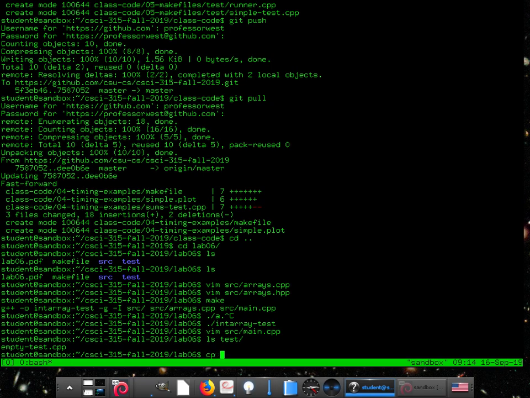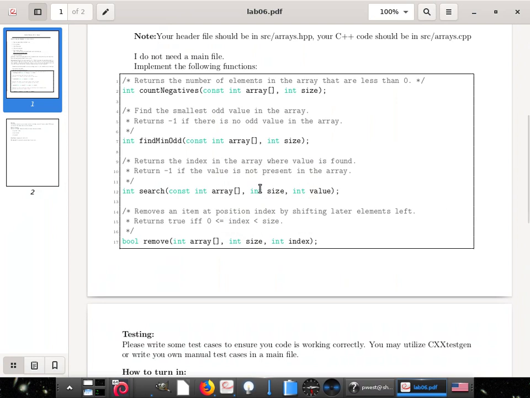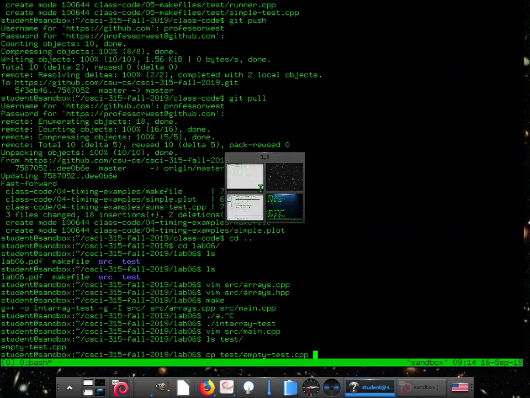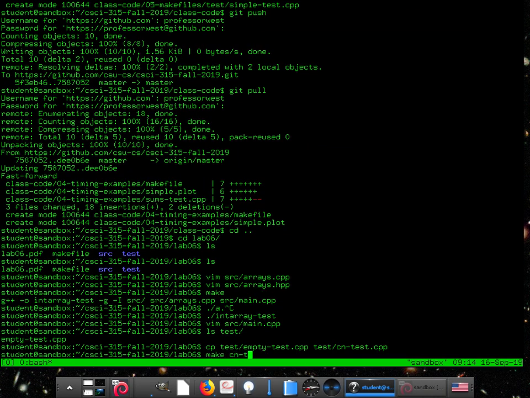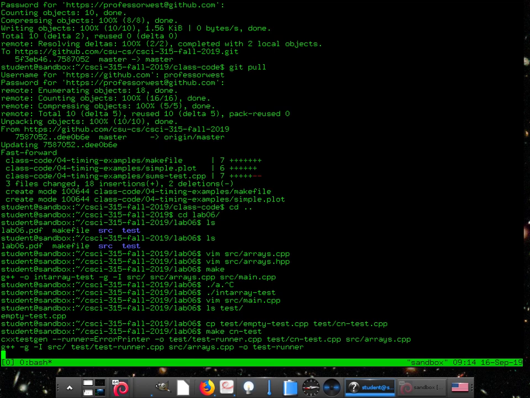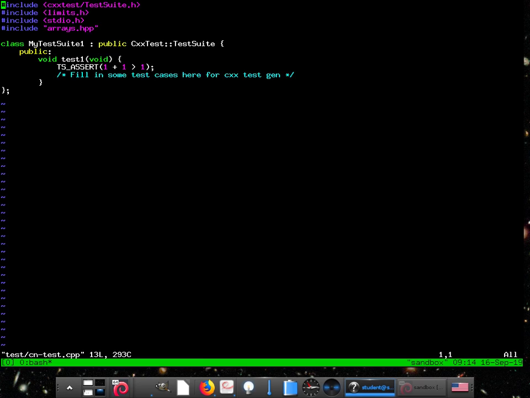So let's go ahead and look at our test. We have an empty test, so let's go ahead and copy our empty test. And which function do you want to test first? The first one. Good. All right. And I'm going to call it, because typing out count negatives is way too much typing, I'll just call it cntest.cpp. And let's see if I can make cntest. All right, great. So let's go ahead and run cn-test. Oops, it's in the test directory, not in the source directory. And I'll go ahead and get this started.